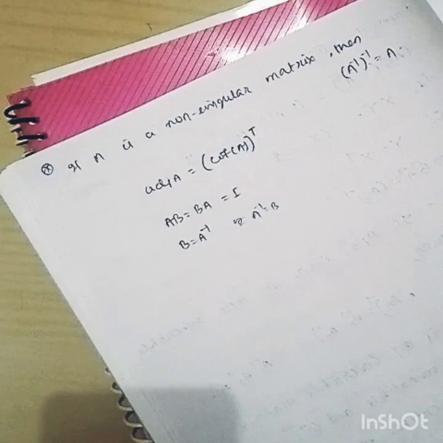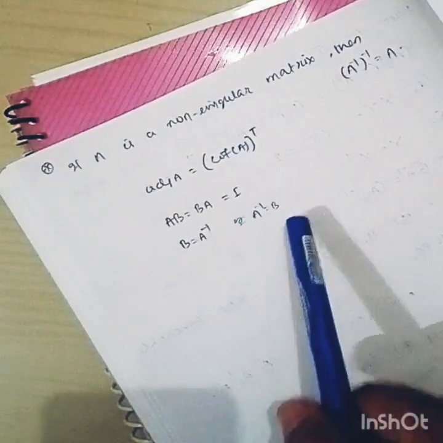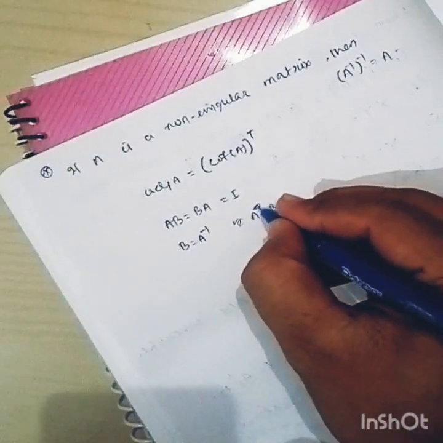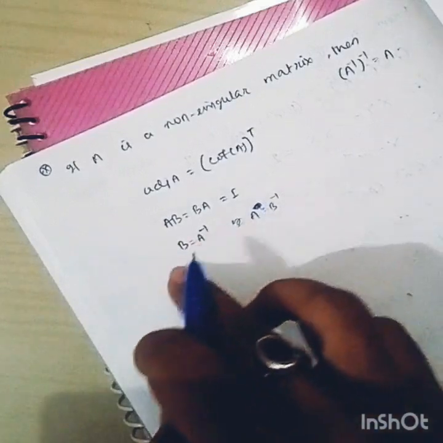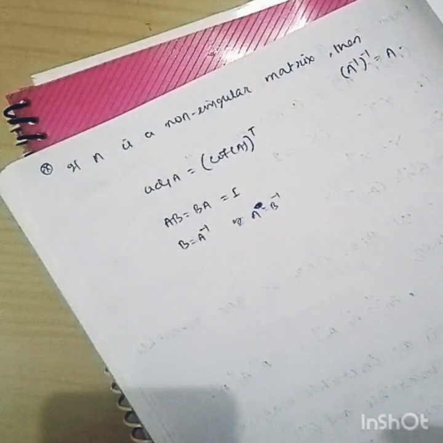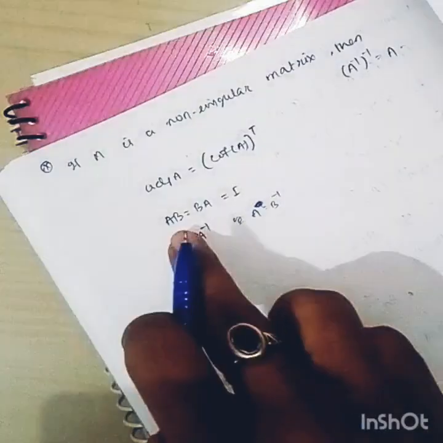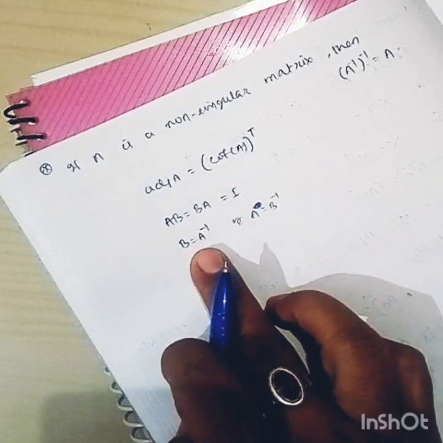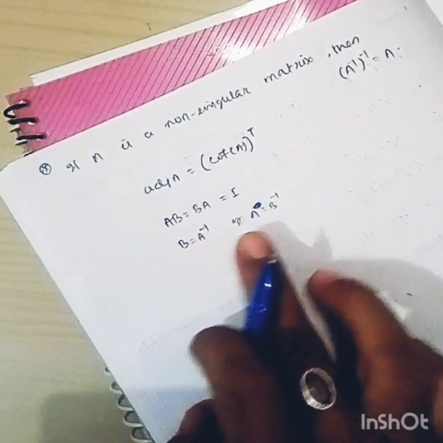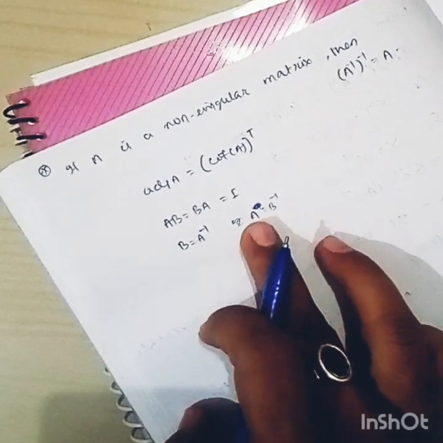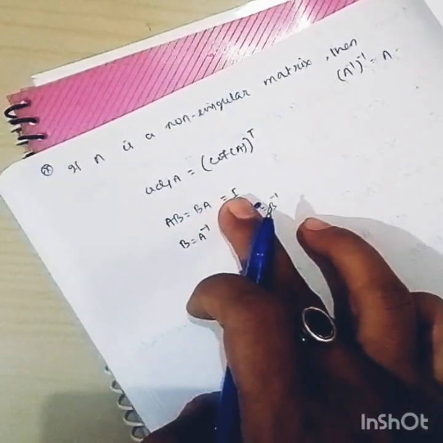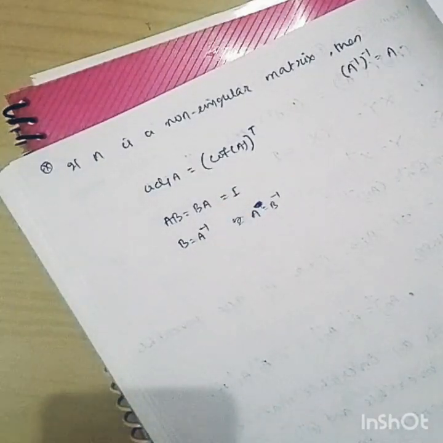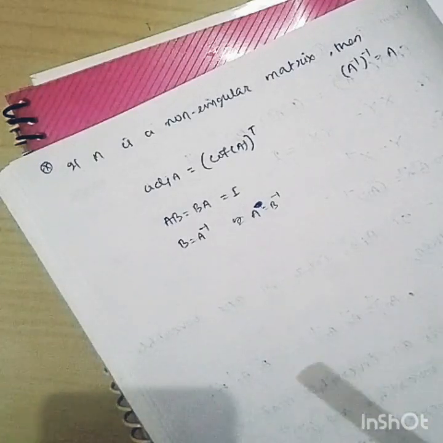So the most important thing is to prove A inverse equal to B, or B equal to A inverse, that is A equal to B inverse. It is sufficient to show that AB equal to BA equal to I. You have to remember this condition. To prove that A inverse equal to B or A equal to B inverse, it is sufficient to show that AB equal to BA equal to I if A and B are square matrices. So a square matrix A is said to be invertible if A inverse exists.